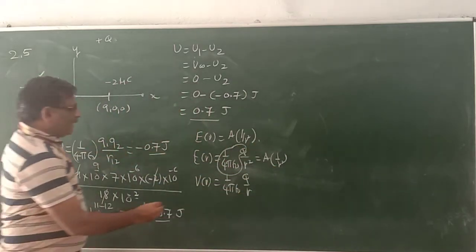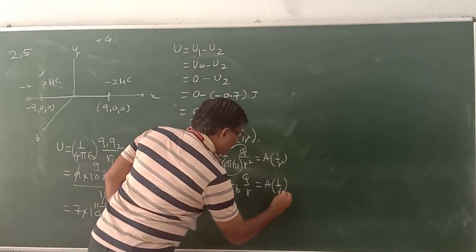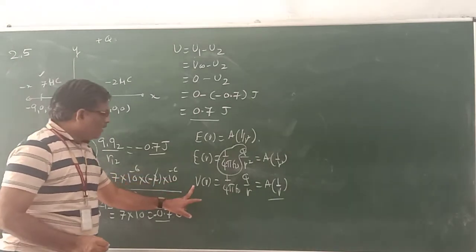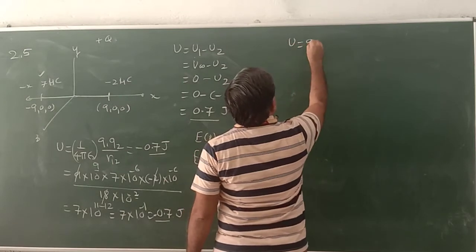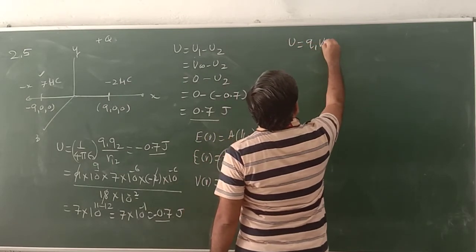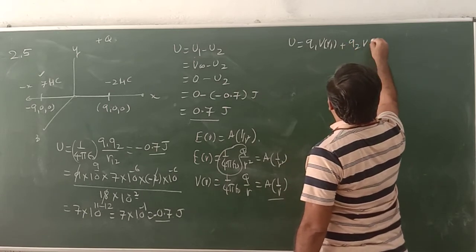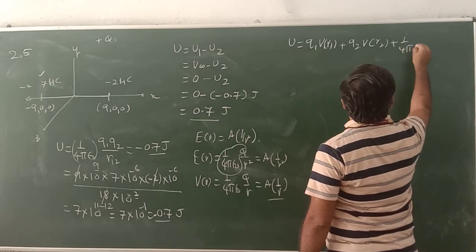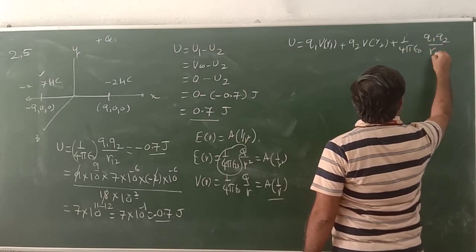Similarly, potential becomes A by R. So now from the field we got the potential. Now in this potential, we all know the energy of the system: U is equal to Q1 V(R1) plus Q2 V(R2) plus 1 upon 4 pi epsilon 0 Q1 Q2 by R12.